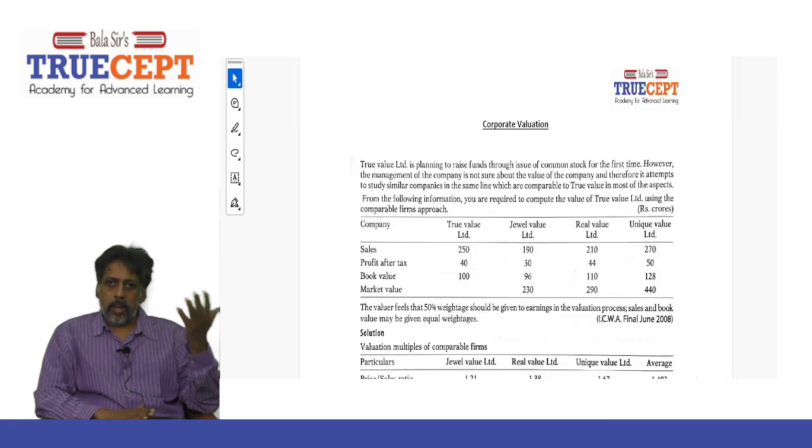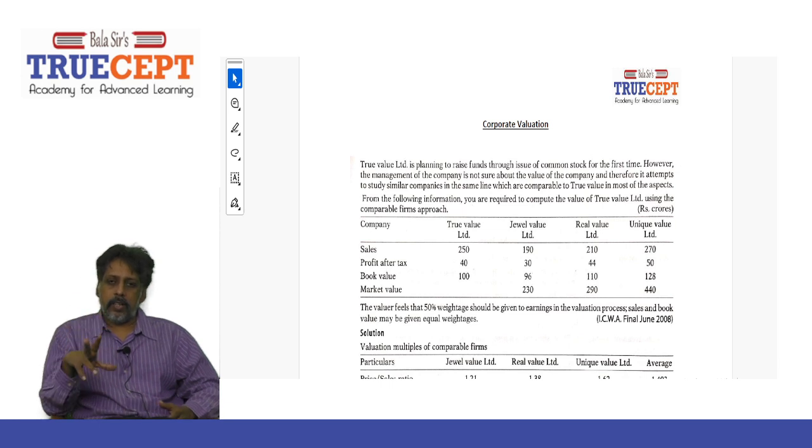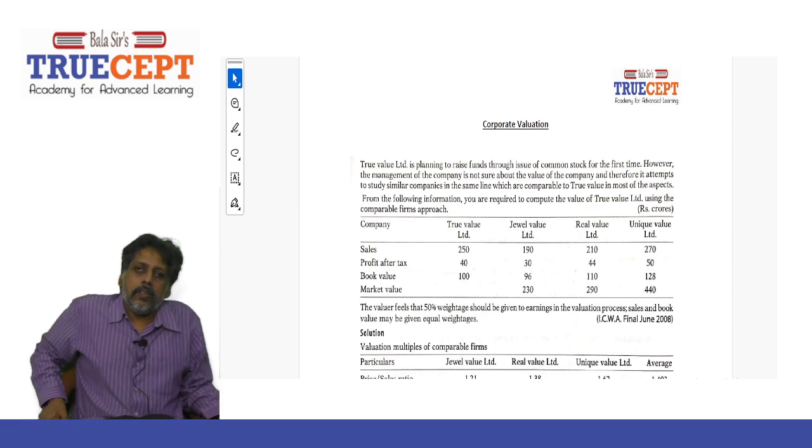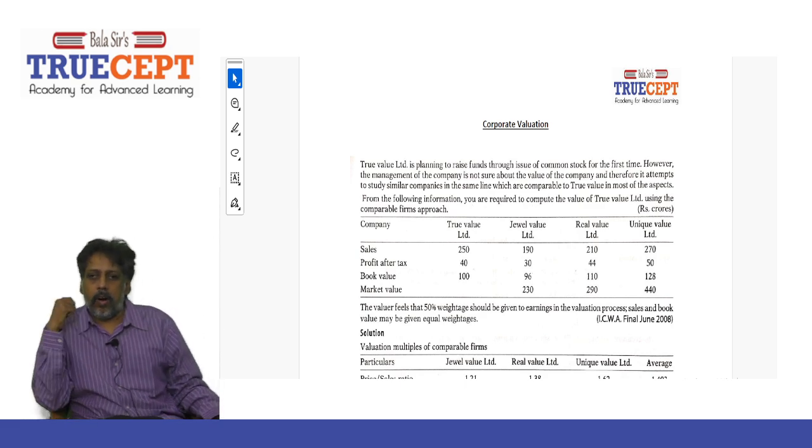So let us go ahead and take on another example on corporate valuation. Now this example is on something called the comparable firms approach, where I'm supposed to consider the price earnings ratio or price to book value ratio or the price to sales ratio. Using those numbers, I'll try to value the shares of a particular company. Now let us go ahead and take on this example.